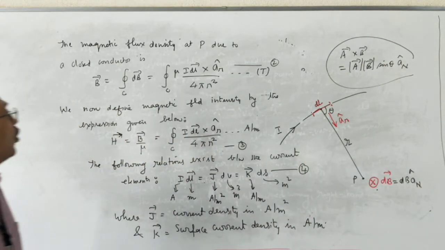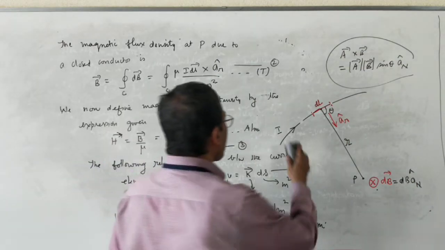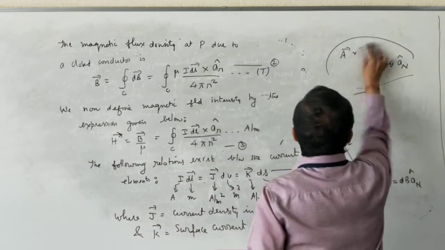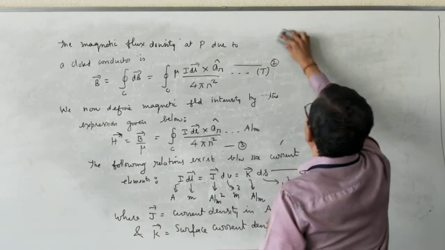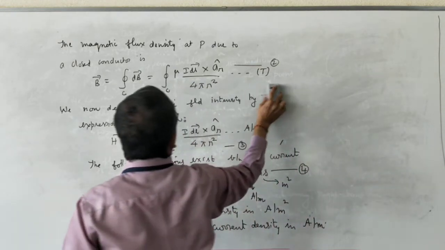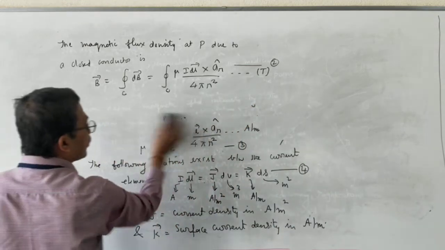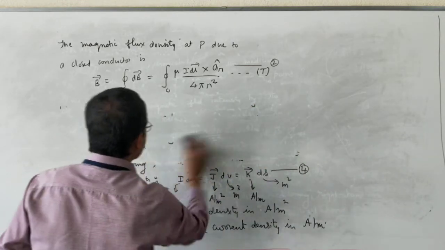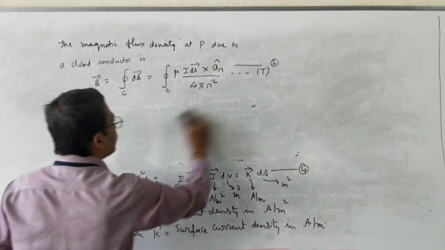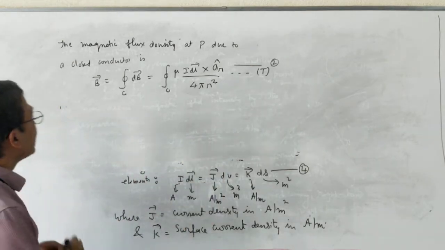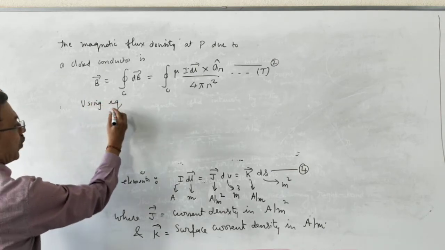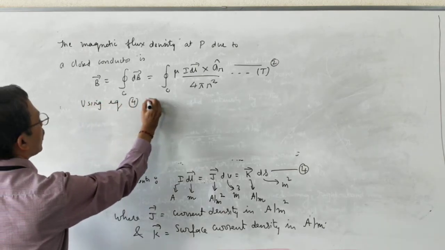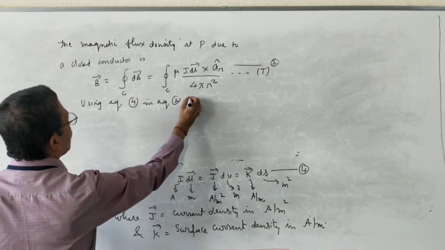This equation 4 I will now use in equation 2. Using equation 4 in equation 2 gives